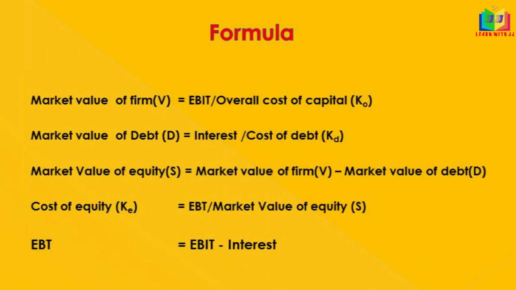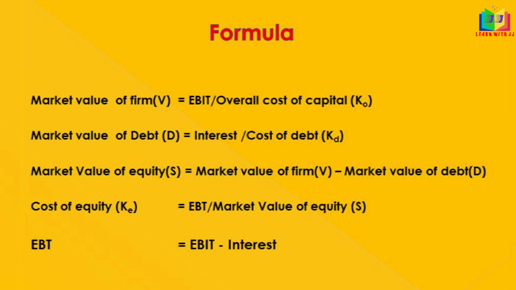Now we'll see the formulas used in this net operating income approach. The market value of the firm is equal to EBIT divided by Ko, that is the overall cost of capital, and the market value of the debt is equal to interest divided by cost of debt. You already knew this. The next formula is value of equity, which is equal to market value of the firm minus market value of the debt.